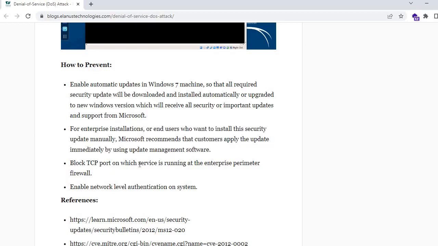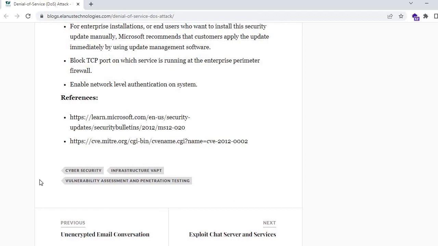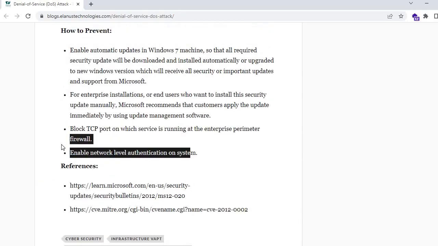Block the TCP ports on which the services are running at the enterprise-permitted firewalls. And last, enable Network Level Authentication on the system. Network Level Authentication will first check whether the user is allowed to access that machine or not. This is one level of protection which also helps prevent any unknown user or malicious user in the network from performing such activity.